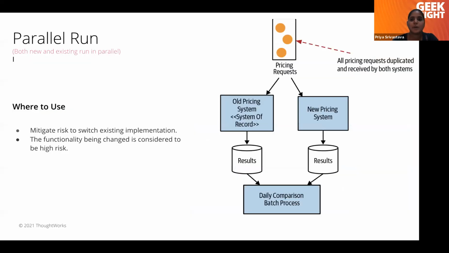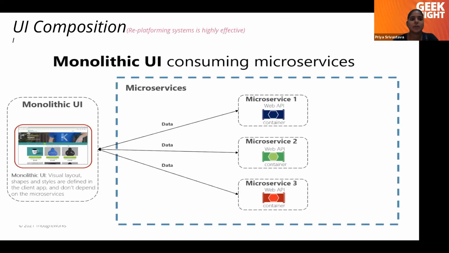So this is about how we can break our backend code into microservice architecture. There are also some patterns to break our UI into microservices. For UI, I'll just touch on it at a high level. I'm not going to go deep into the UI part because this is a topic for another day.